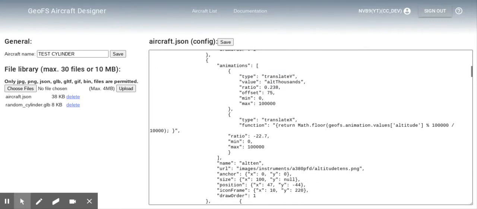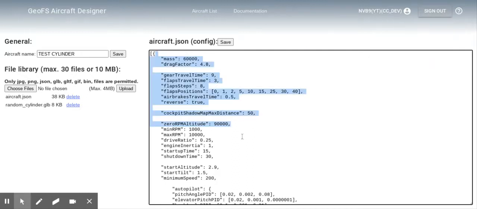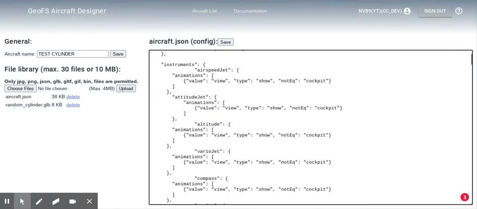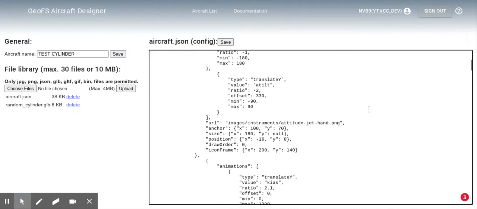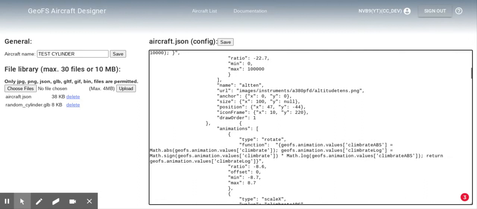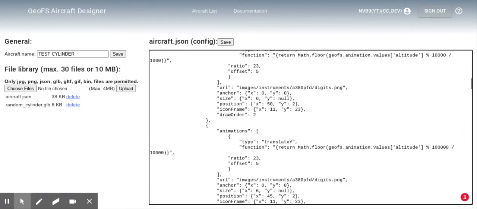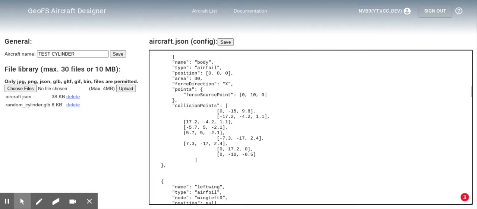These aircraft definition files are in JSON. It starts out relatively simple, things like mass, drag factor, gear travel time, max RPMs, etc. And then it gets mildly more complicated with the various instruments, and then these, whatever they are. Then we start getting into animations and parts. Yeah, I think this is just animations.